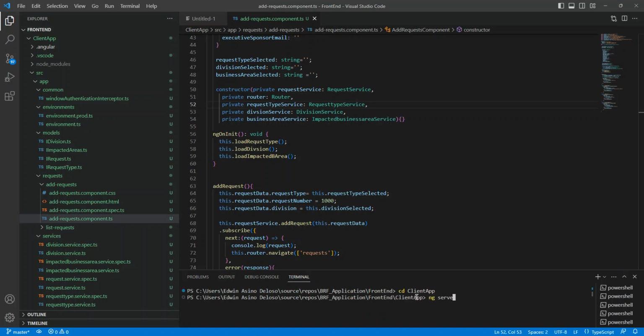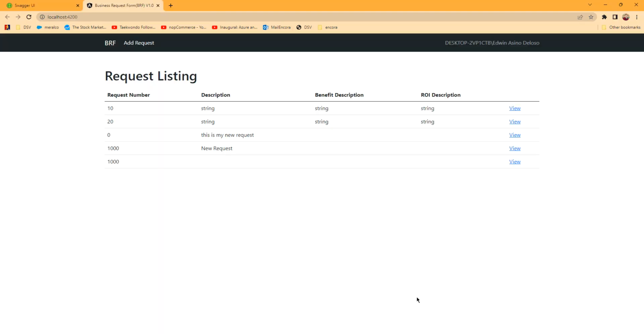So for the front end, we go to the client app folder. In the serve, we are going to 10.0. So we will take a look at generate now.